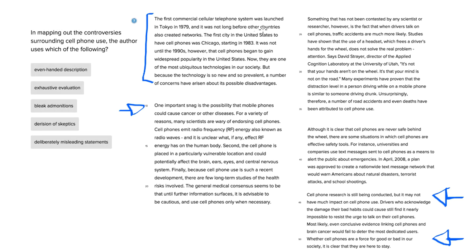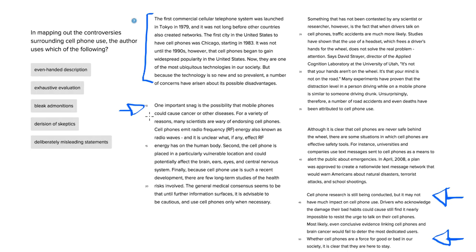So the first commercial cellular telephone system was launched in Tokyo in 1979, and it was not long before other countries also created networks. The first city in the US to have cell phones was Chicago, and they began to gain widespread popularity in the US. Now they're one of the most ubiquitous technologies in our society, but because the technology is so new and so prevalent, a number of concerns have arisen about its possible disadvantages.